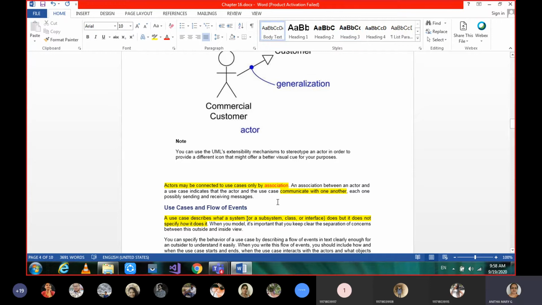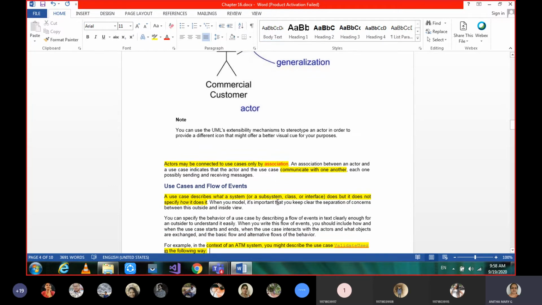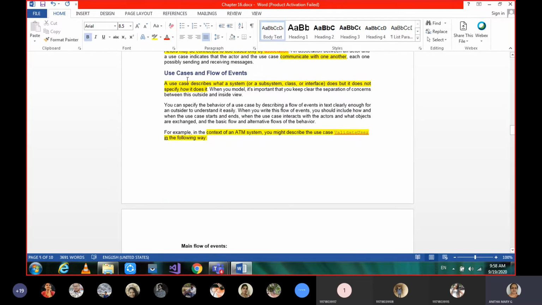Then moving on to the next terminology, the third one, about use cases and flow of events. A use case describes what a system does. As I was telling you, it just gives you the behavior of it. But it does not specify how it does it, the coding and all, how to validate.